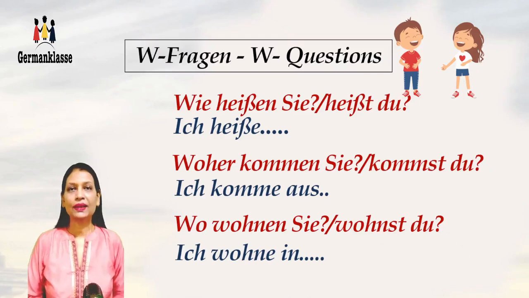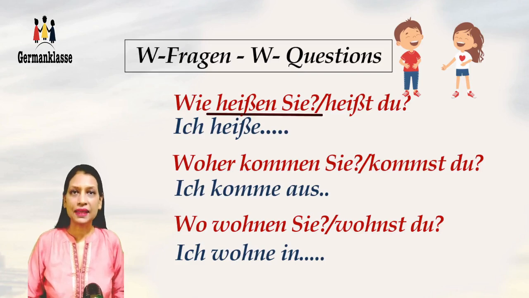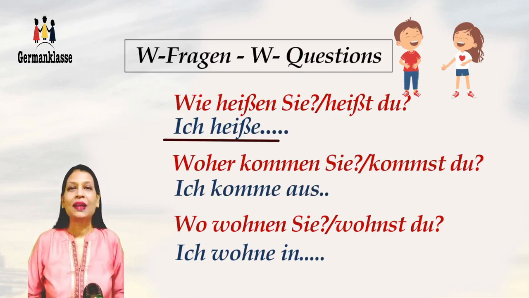So now we can understand the W-Fragen, the W questions, which we did earlier. Now we know why it is wie heißen Sie. But when you answer, you say ich heiße. That's because the verb changes according to Sie, du, or ich. Now the W-Fragen will make sense.